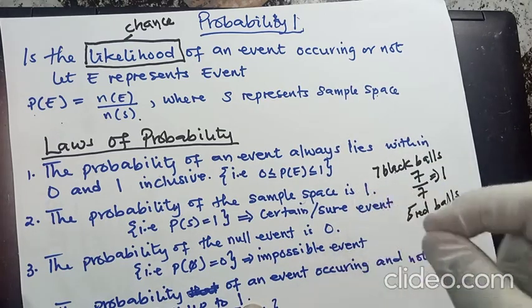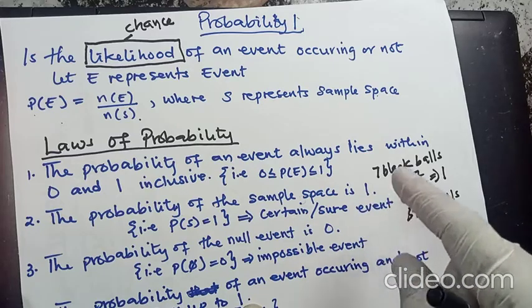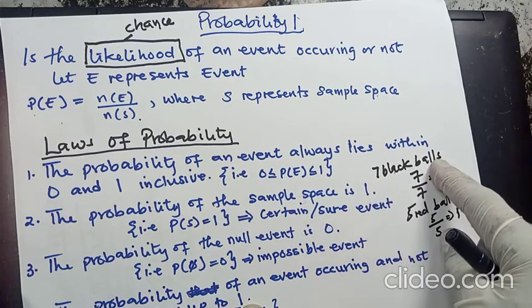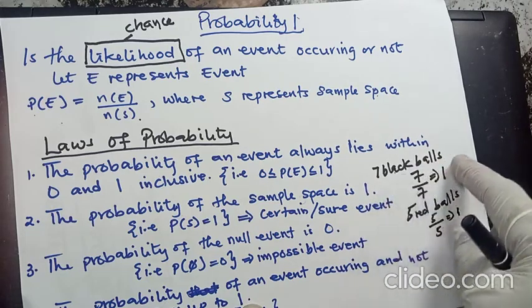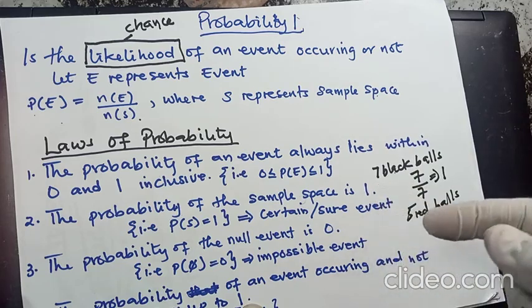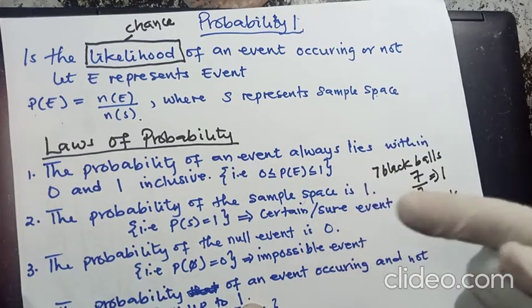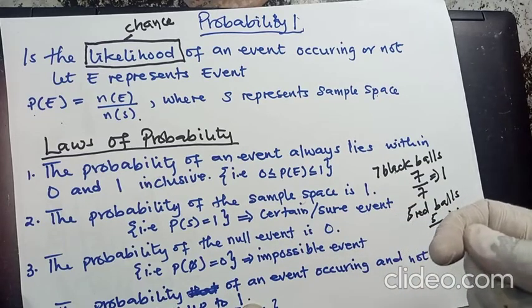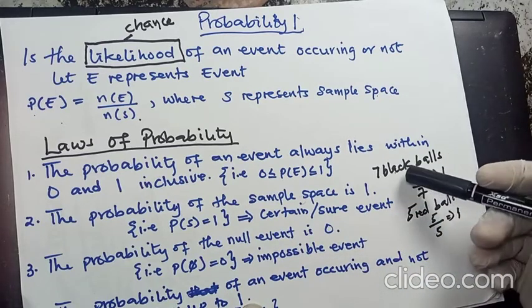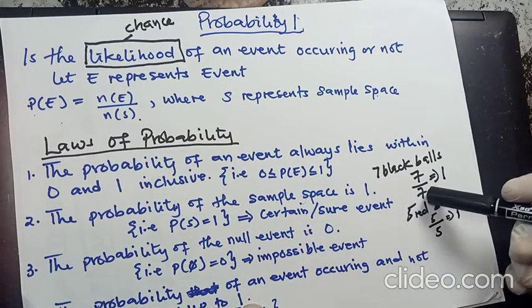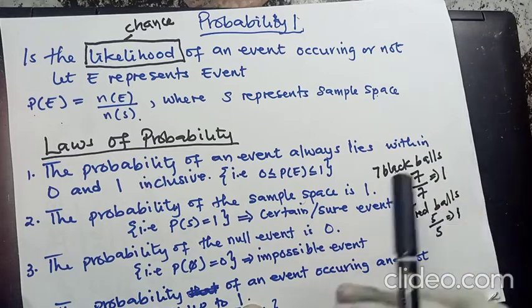The chance is over the sample space. So as I said, if you have 7 black balls, the probability that you will select a black ball, when you're about to select, how many black balls do we have? We have 7, and each of them has a chance of being selected. It means the chances there is 7 over the total number of balls, which is also 7. Then you get your answer to be 1.